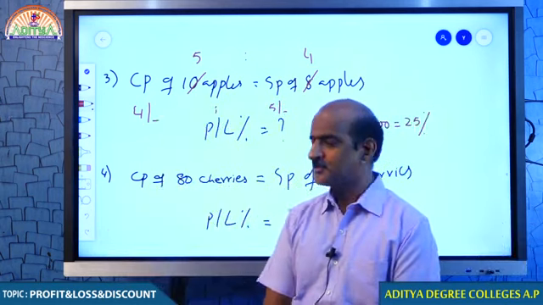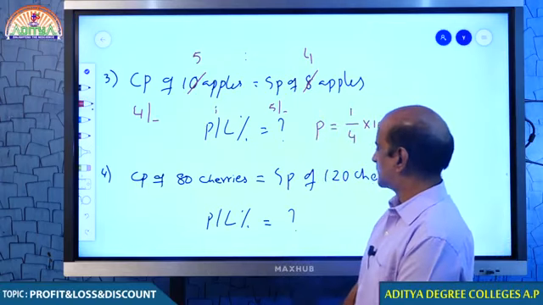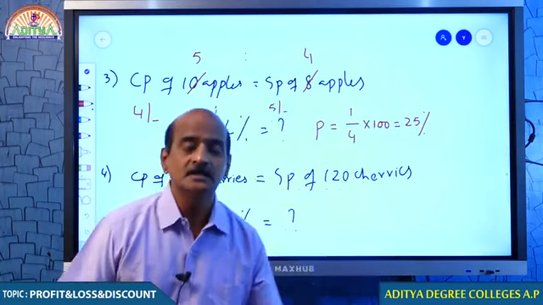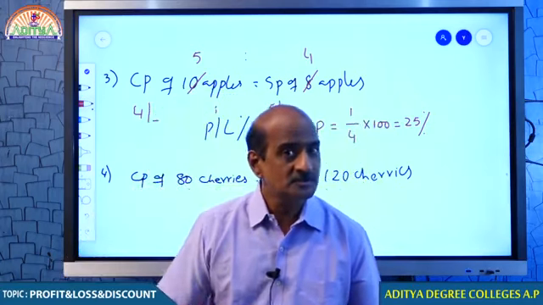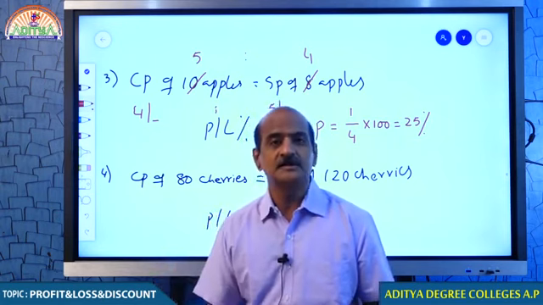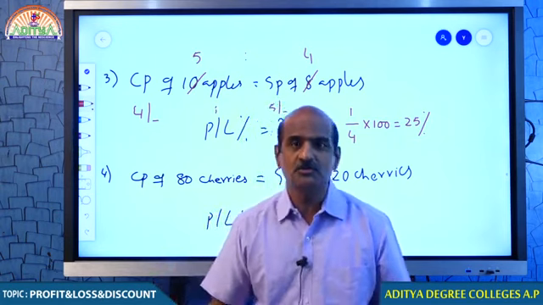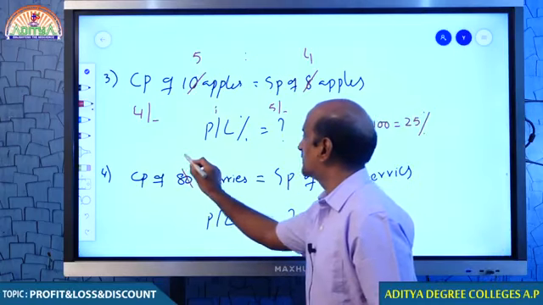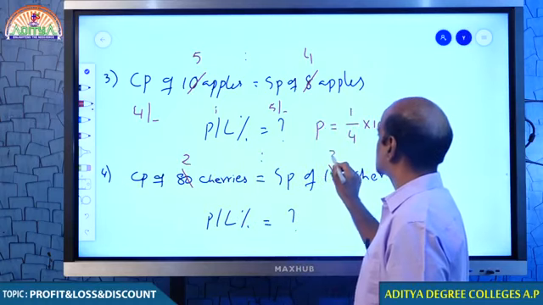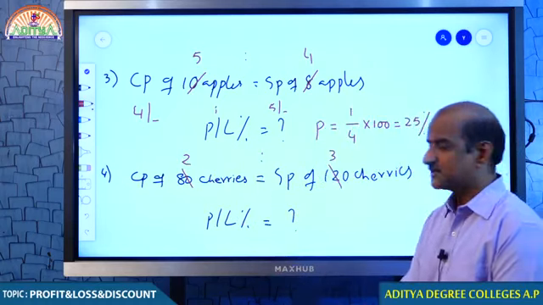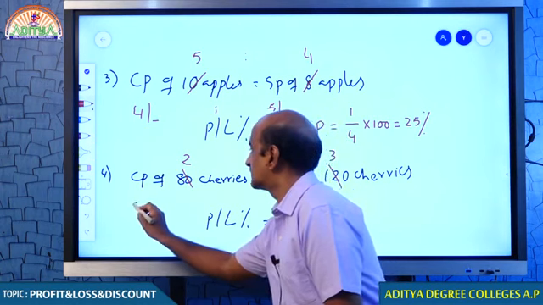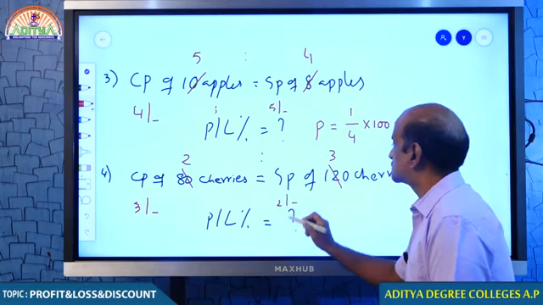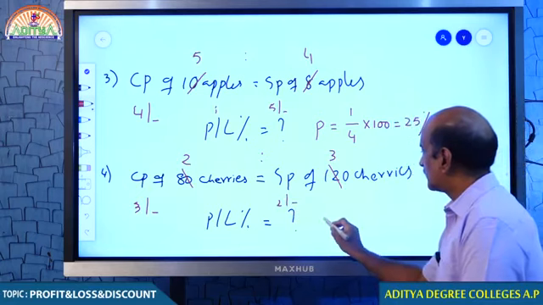You get it right? Now, please look at question number 4. Tell me, students, you bought 80 cherries, but to get the price of 80 cherries, you are supposed to sell 120 cherries. It should have been a loss for sure. Tell me, 80 and 120, students, 40 times 2 and 40 times 3. So, values are in the ratio 2:3. Prices will be in the ratio 3:2. Therefore, it is a loss.